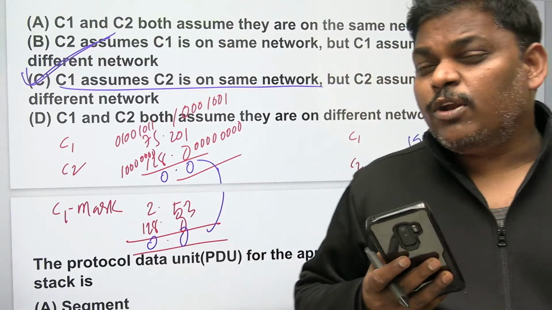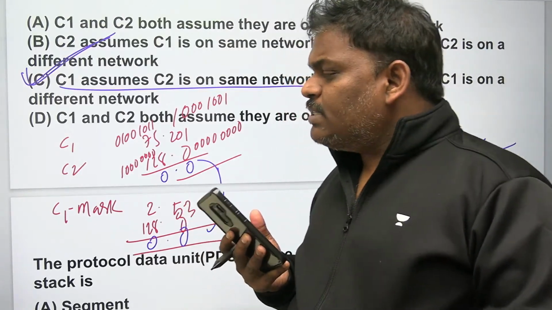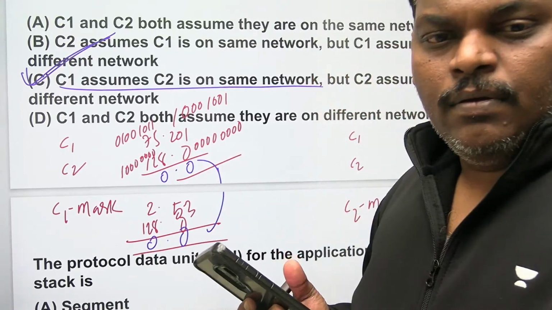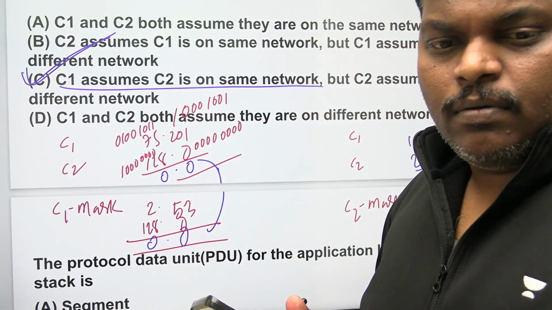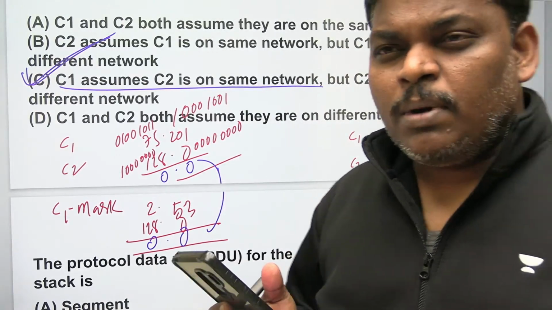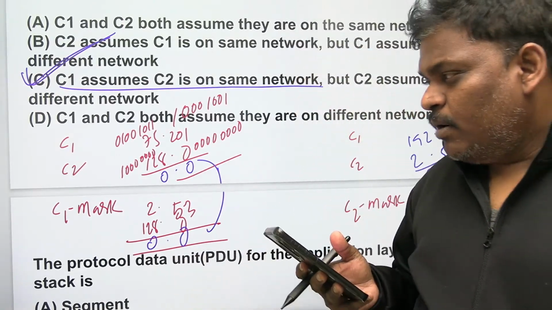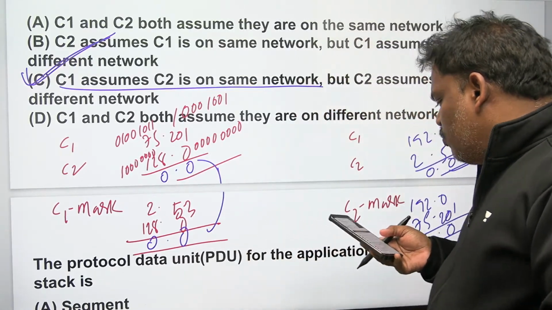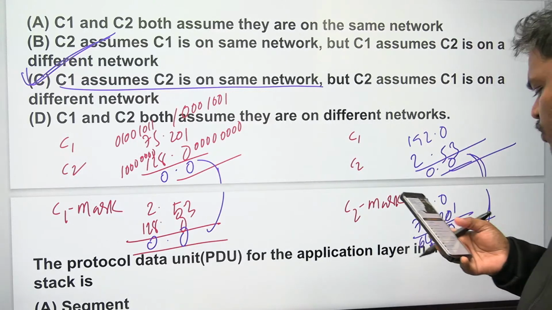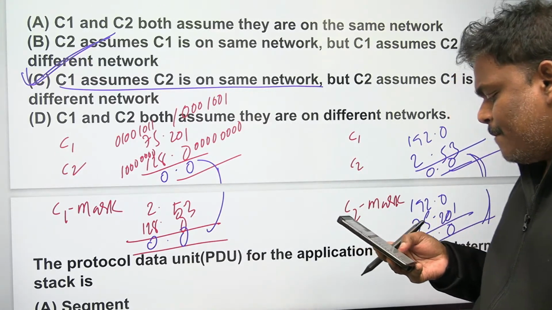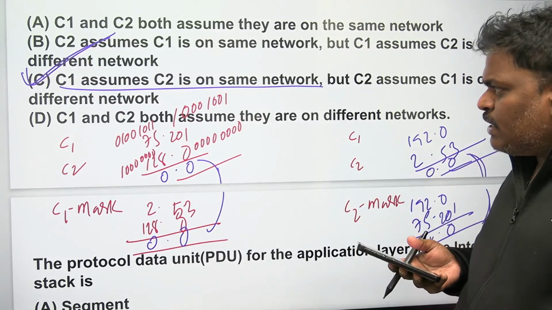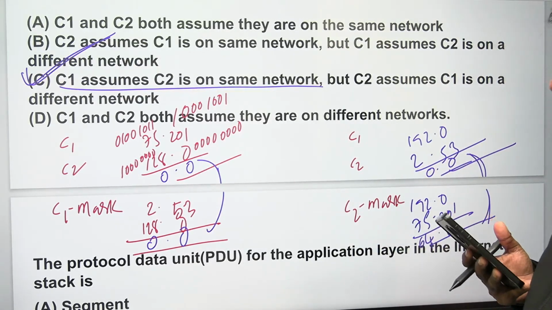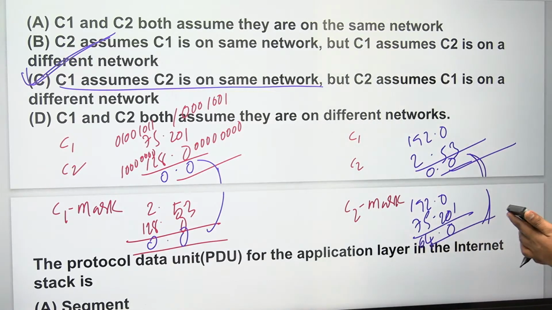Yeah, so from C1's point of view, both are the same. From C1 mask's point of view, both are the same, but from C2 mask's point of view, both are not the same. Right? So the answer is that C1 assumes C2 is on the same network, but C2 assumes C1 is on a different network.